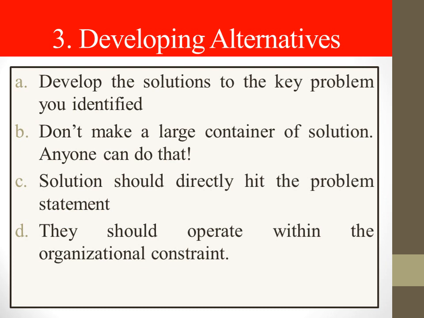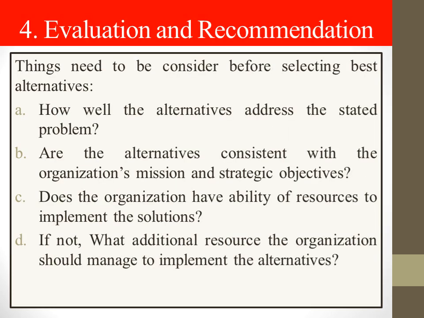As we have already discussed, the alternative that you are suggesting should directly hit the problems or should be meaningful in the context of the analysis that has been conducted for the organization. So in that sense, your alternative should fall within the organizational constraints. Once you have developed the alternatives, you need to move into the next step to evaluate all alternatives from some important perspectives.